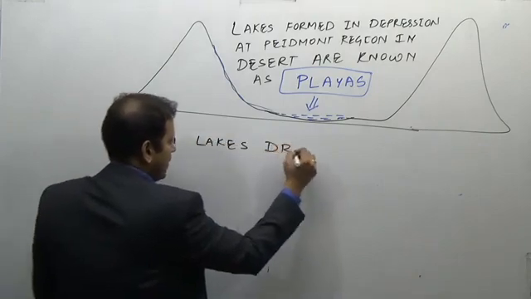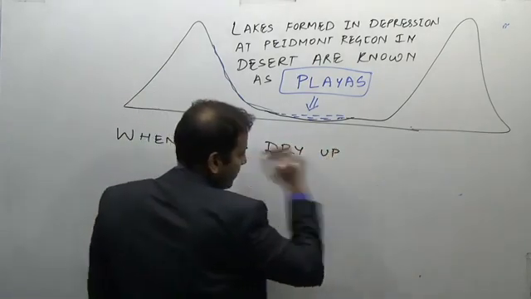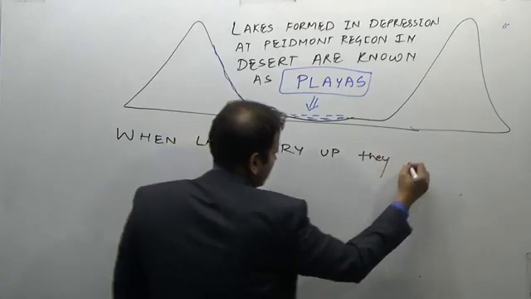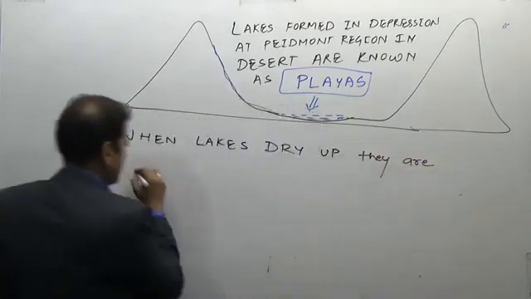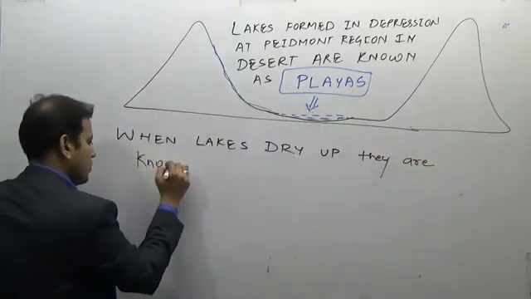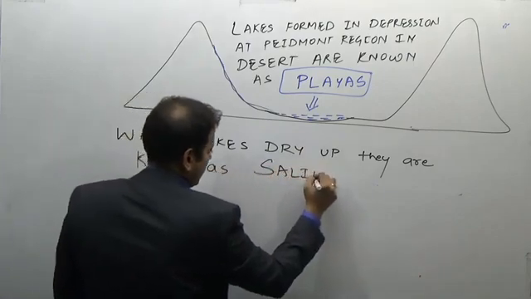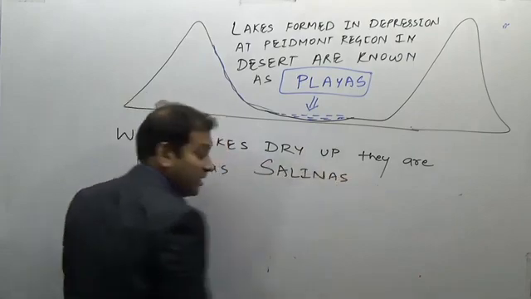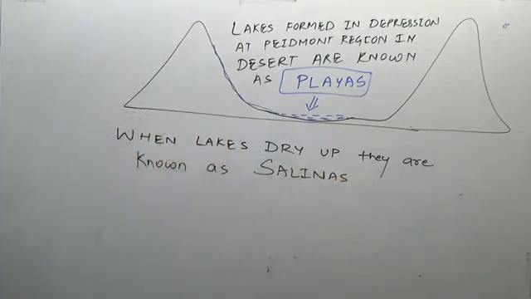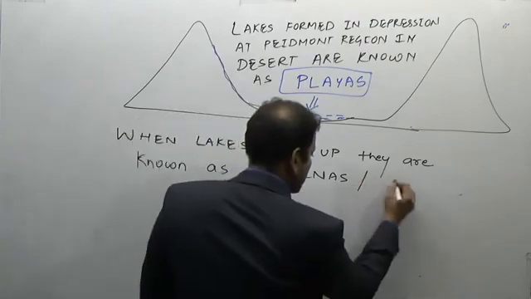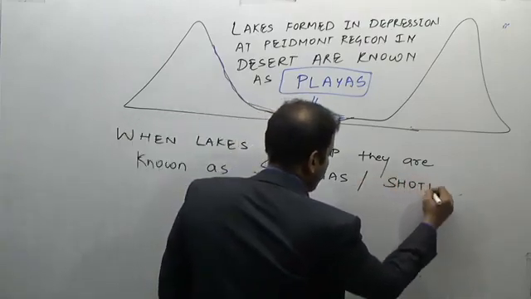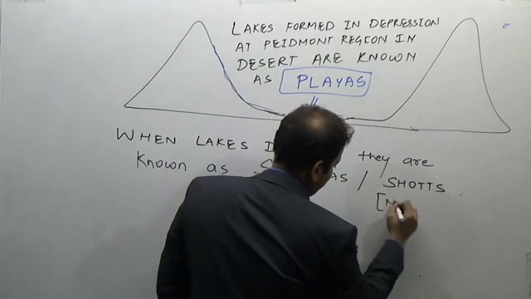When lakes dry up, they are known as salinas in the USA and Mexico, or shotts in North Africa.